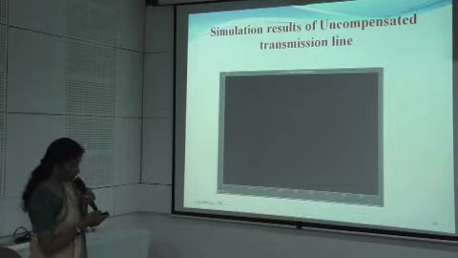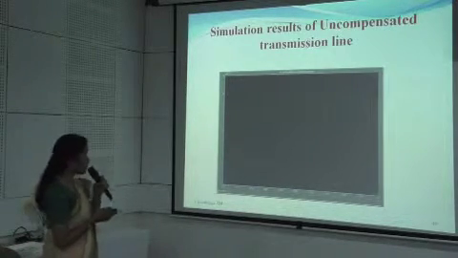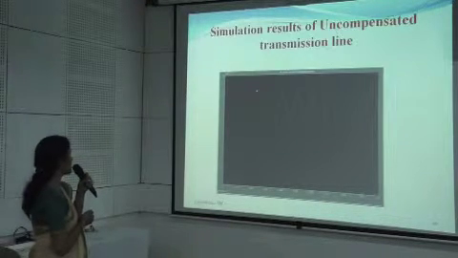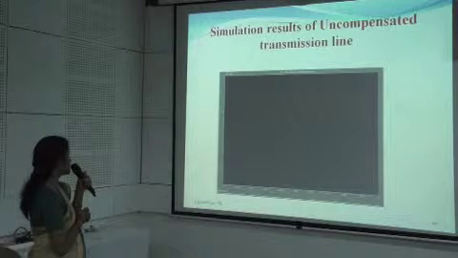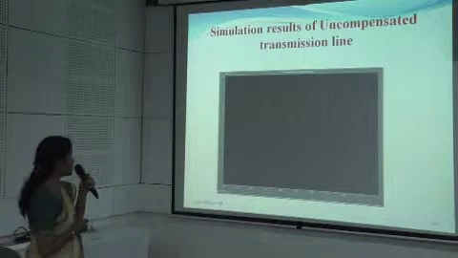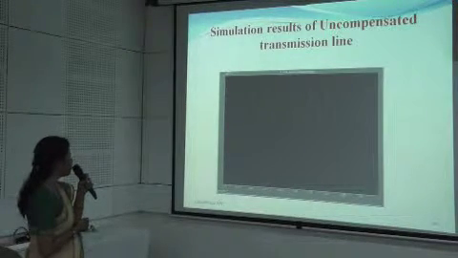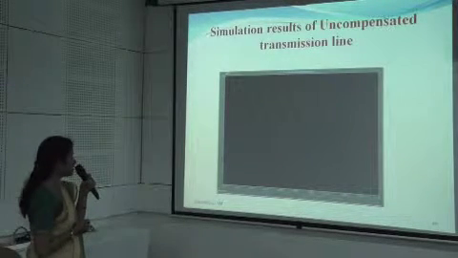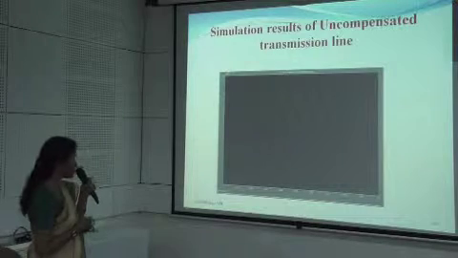This is the waveform for the real and the reactive power supplied to the load. The value of the real power is equal to 10 times 10 raised to 5, whereas the reactive power has been found to be 4.4 times 10 raised to the power 5. These are in kilowatts and kVAr.